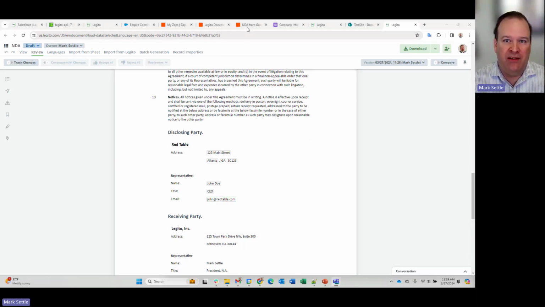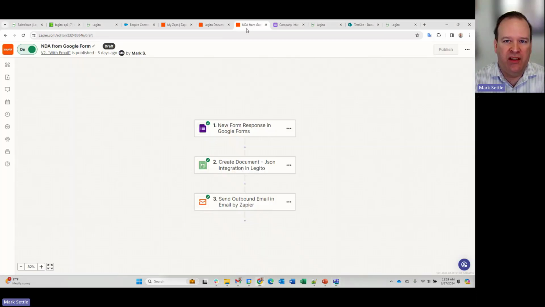But I wanted to show you that Zapier's integration would facilitate integrating stuff that I might already have in place. So maybe I started using Legito and we had a process we didn't want to change for gathering data. Well, we can gather that data and we can still catch an event in that application, create a document in Legito, and then take some kind of action.